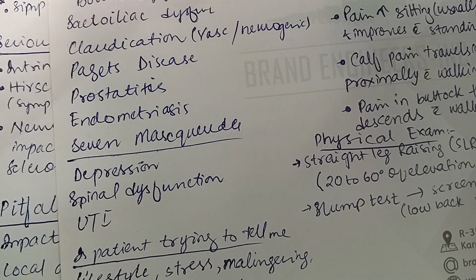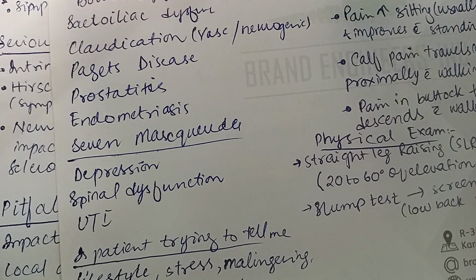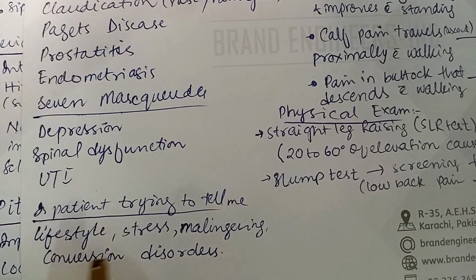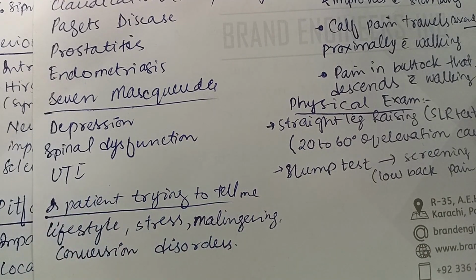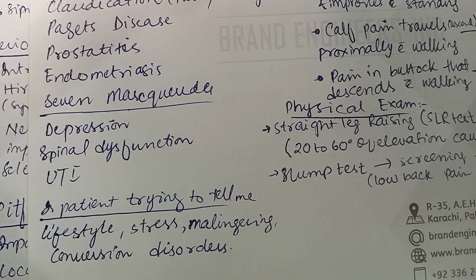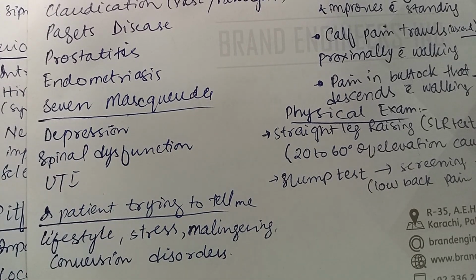Then, coming towards the masquerades list, among the seven masquerades, the patient can have depression and spinal dysfunction, and UTI can also present with lower back pain, especially in pregnant women. Then what is the patient trying to tell me? For example, the lifestyle, the posture, the job he is doing, which leads to lower back pain, stress, and the patient can be malingering, conversion disorders. These are the disorders which we can suspect if we talk to the patient and he has certain psychological signs and symptoms.